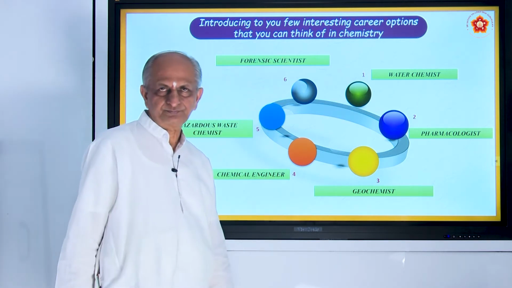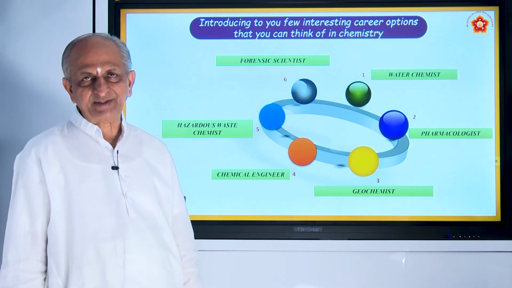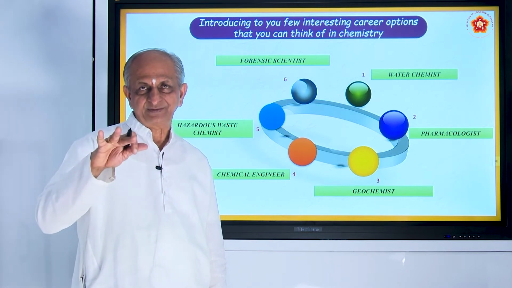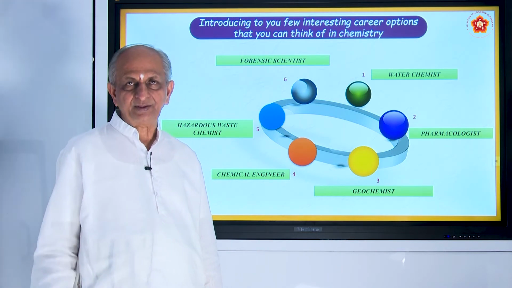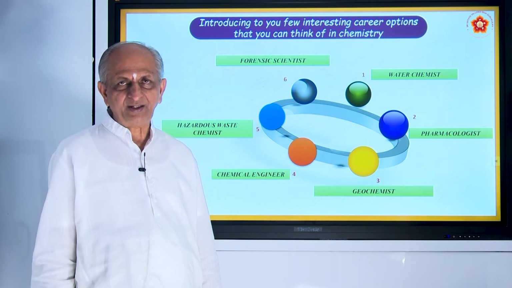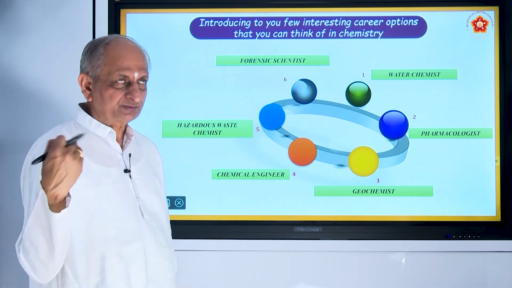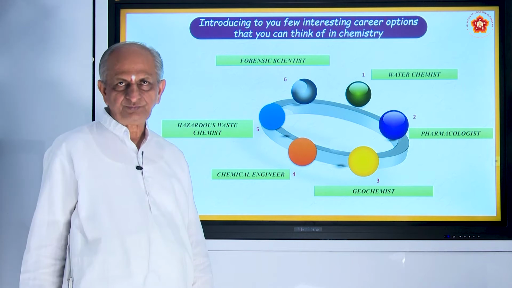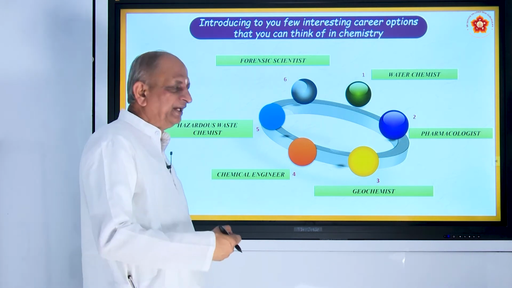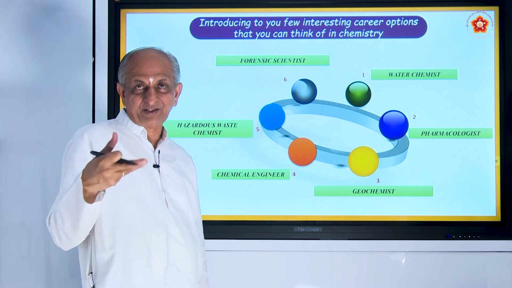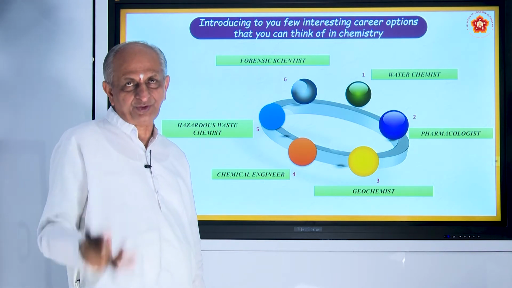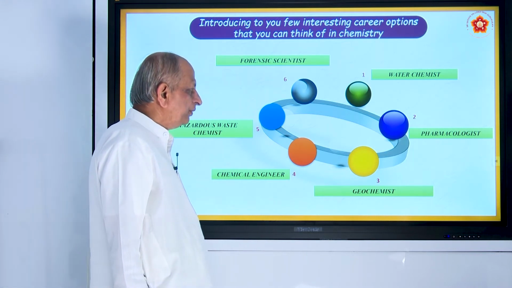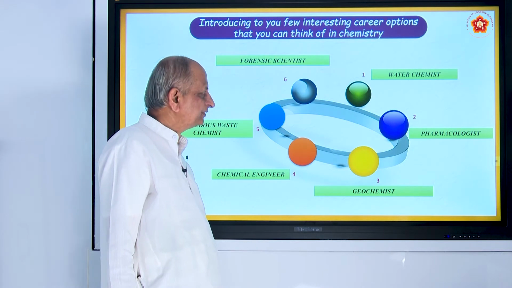Forensic scientist. If any murder takes place, any accident takes place or any theft cases and all, they will use different techniques, by the fingerprints, by the hair, by the sweat, by the blood and so on. So, they can make out the detectant. So, these are all the different avenues of chemistry. Why we are telling this is, you should know what the different uses of these things are. It is not merely studying one topic, you should also know what is the future of a chemist. Okay.